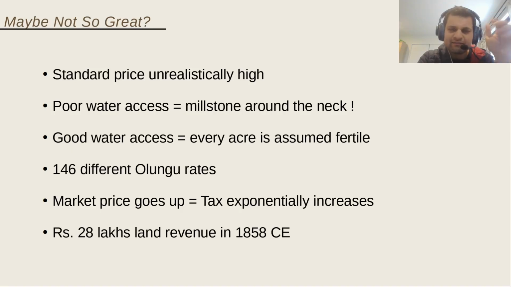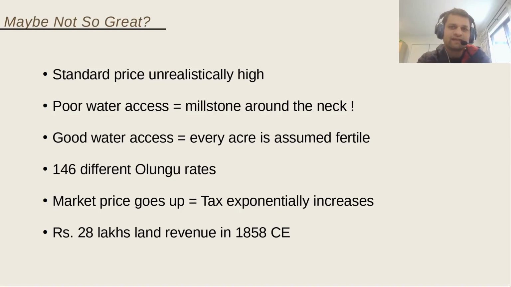And there were 146 different Olungu rates. So there was no standardization, there was no scientific survey. So the British simply didn't have means or didn't want to spend the money to do these things. So 146 different Olungu rates, and it was very arbitrary. So some villages had a very favorable arrangement depending on who they were dealing with, whereas some villages ended up paying through their nose.